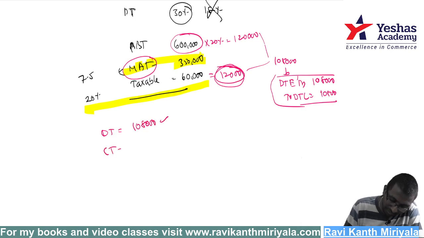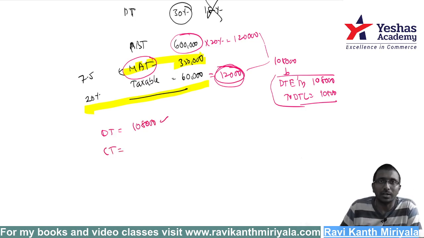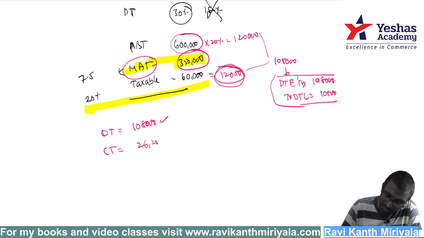Now what about current tax, sir? Current tax means what is payable as per the Income Tax Act. Is it 12,000? No. For the purpose of current tax, you should look at the MAT. MAT book profit here is 3,50,000. So 3,50,000 into 7.5%, I will pay 26,250.